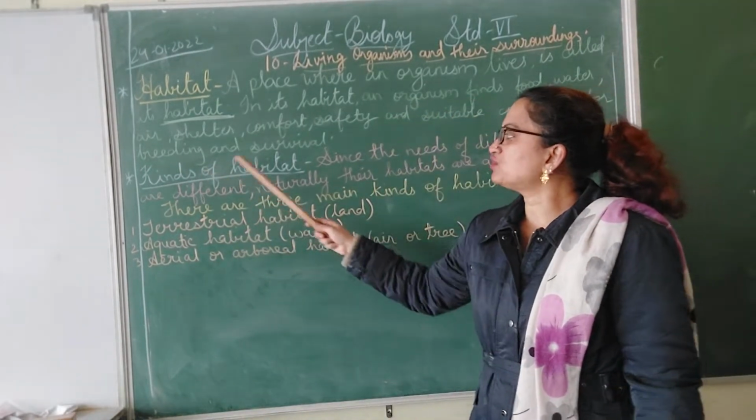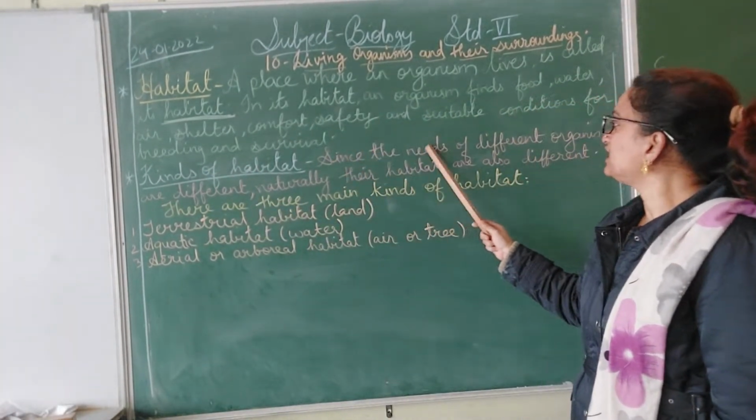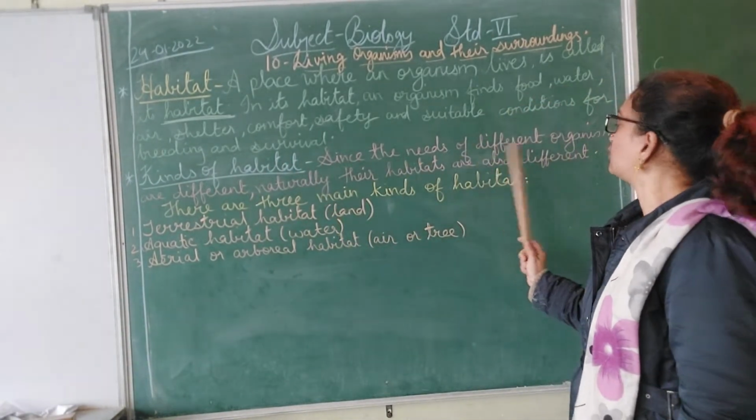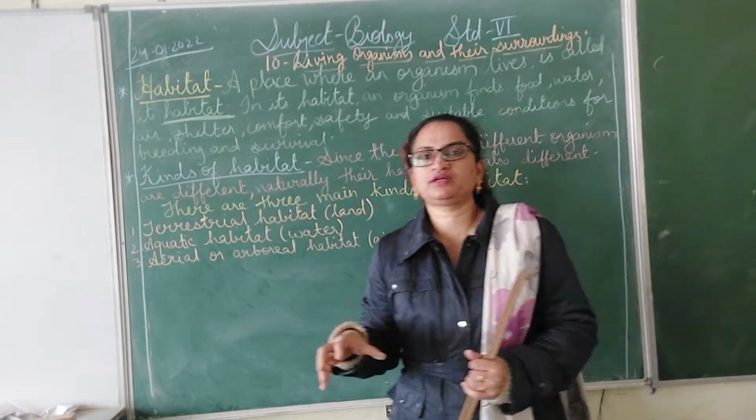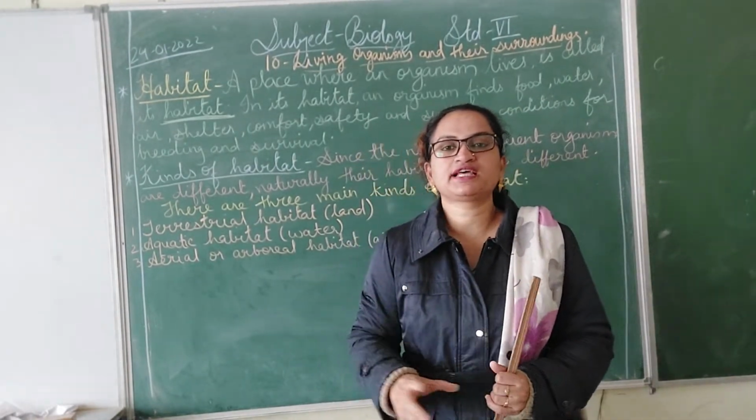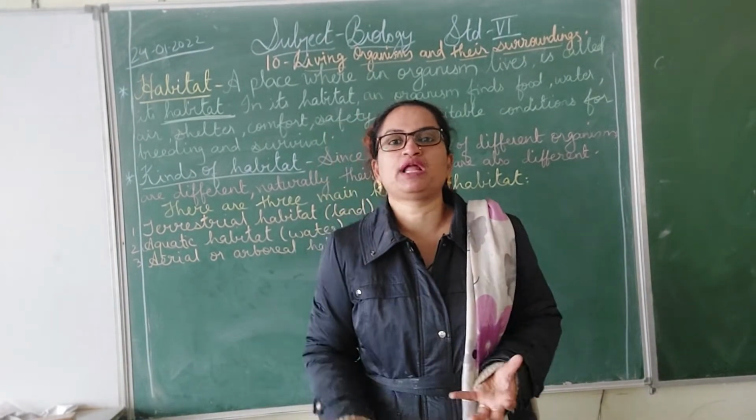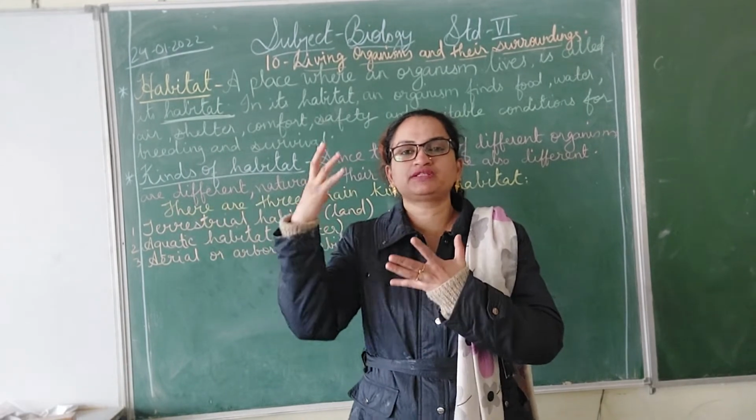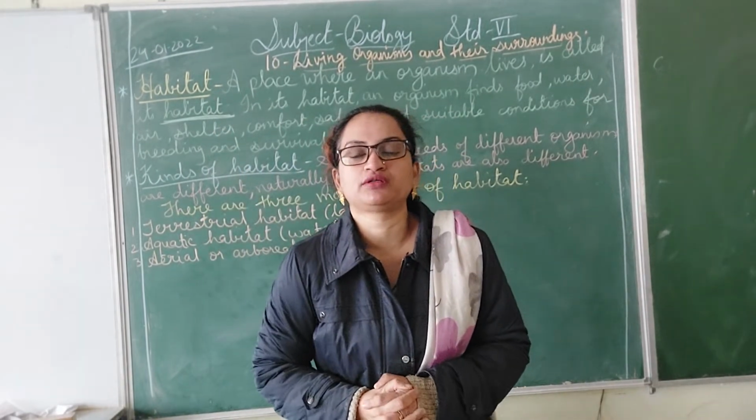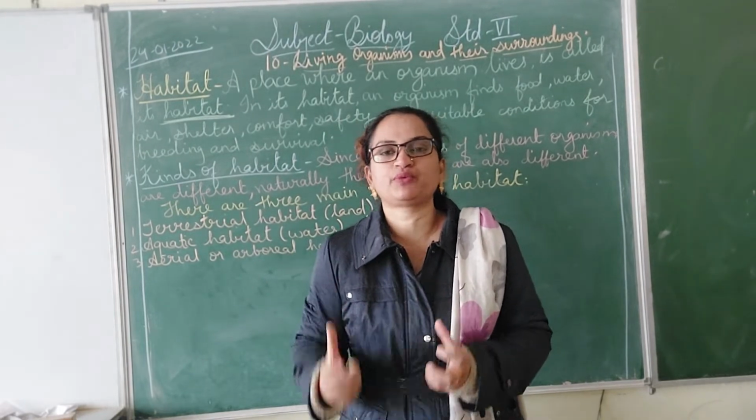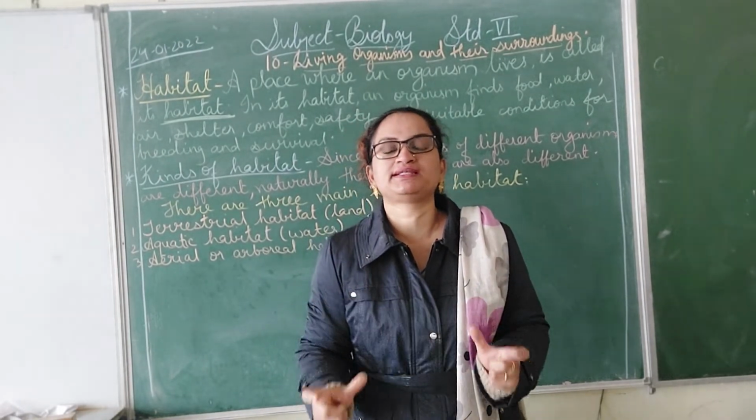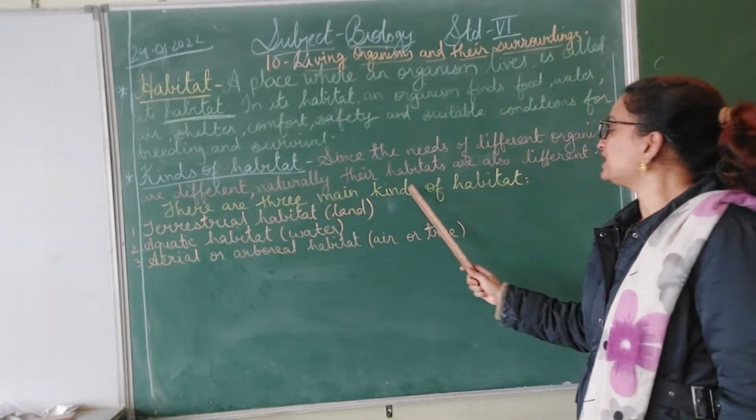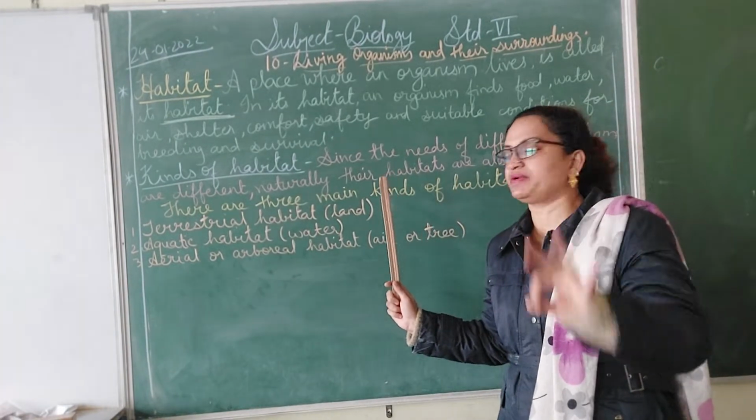Now, kinds of habitat. Since the needs of different organisms are different, naturally their habitats are also different. See, the animals or the plants that can survive in water, they can't survive on land. Or the animals or plants that survive on mountains or in air, they can't survive in water. So, as the needs of the organisms vary, their habitat also varies according to their needs. There are three main kinds of habitat.